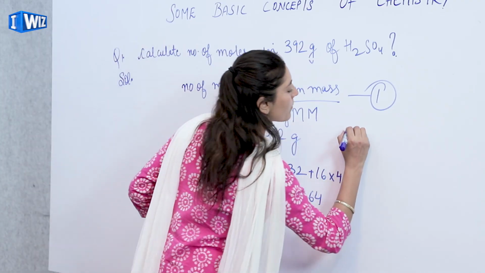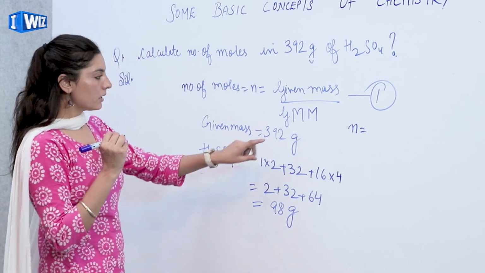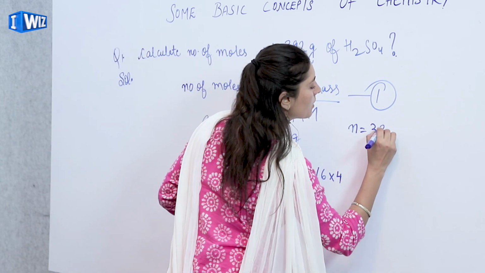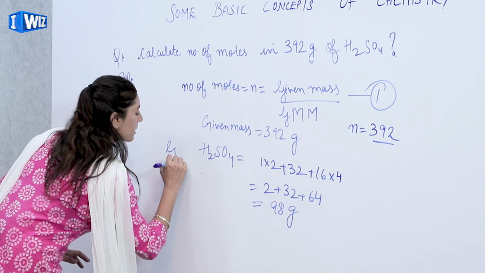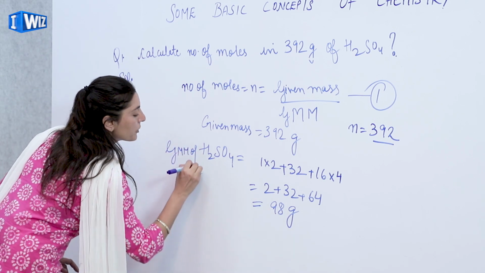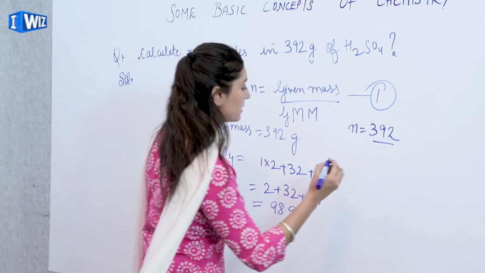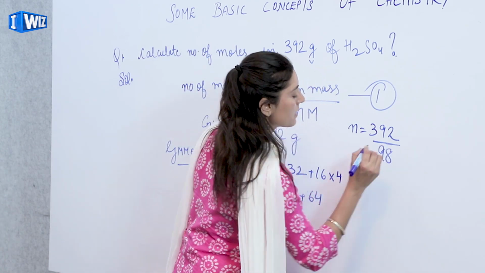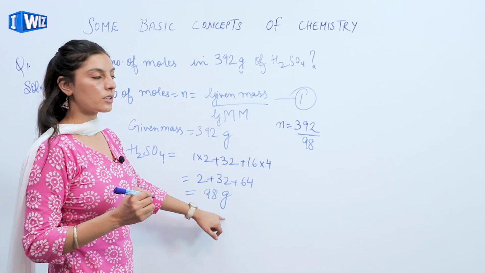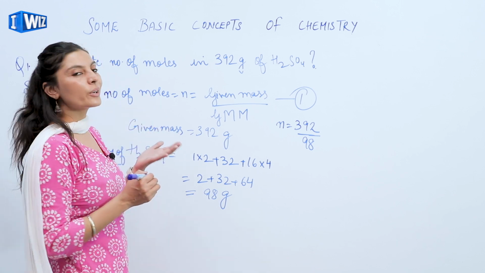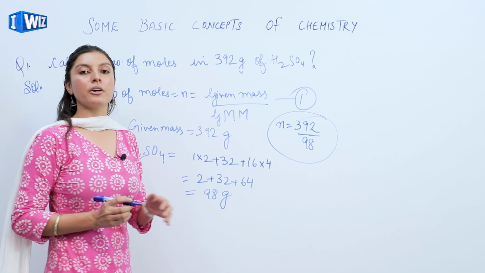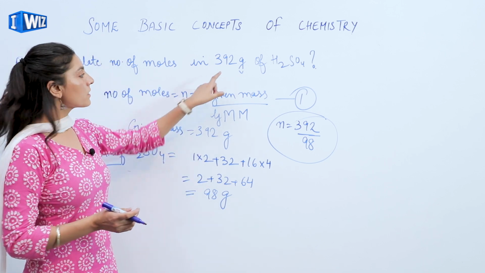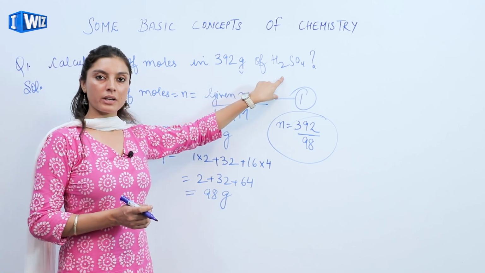So it will be n is equivalent to 392. Since I know that this is the gram atomic mass of sulfuric acid, I'll write it here: 98. Since the units get cancelled with each other, moles don't have any units. And hence dividing the two will give the number of moles present in 392 grams of sulfuric acid.